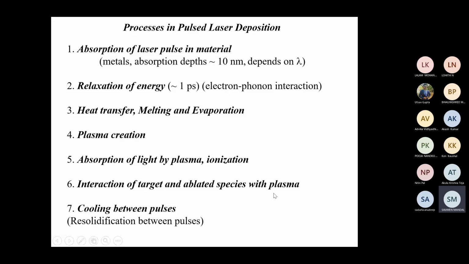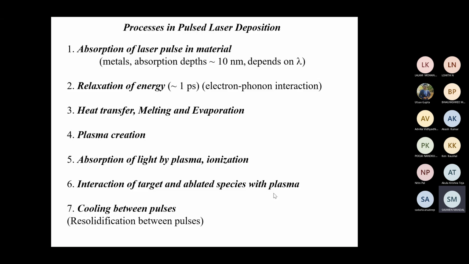So first, initially there is an absorption process, then charge relaxation, heat transfer into the inside of this target material, melting of the target material from the surface. It will always be from the surface, then evaporation.